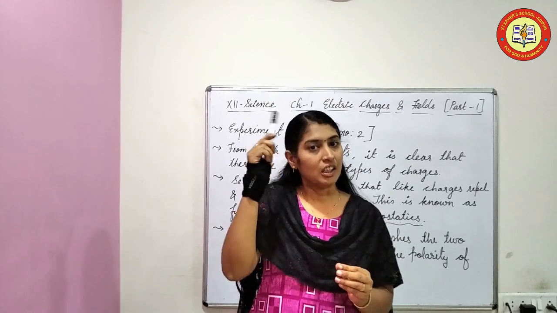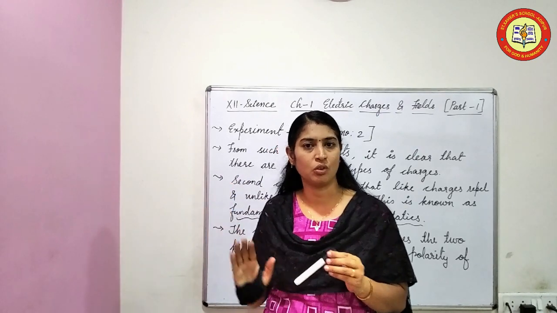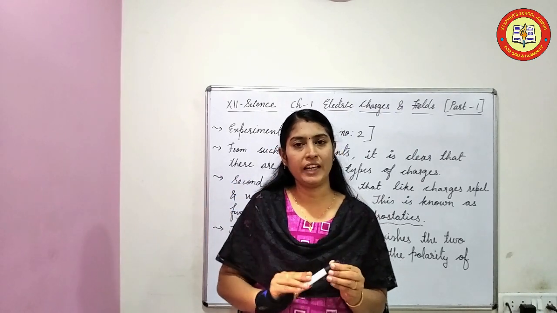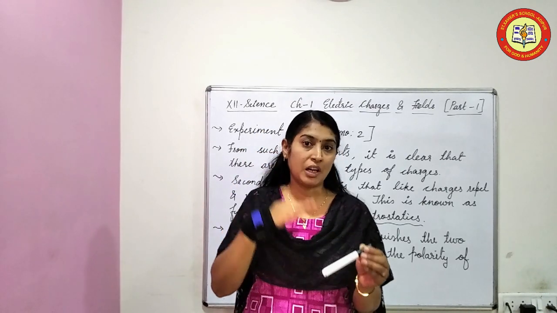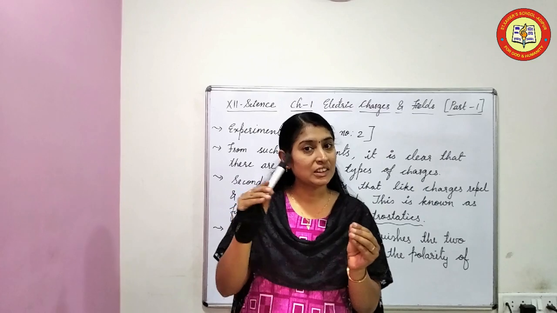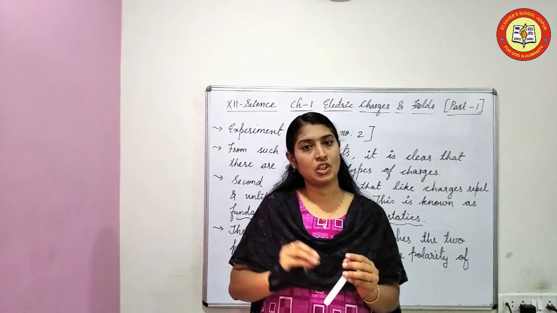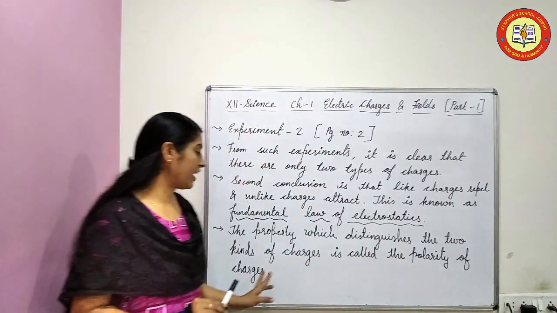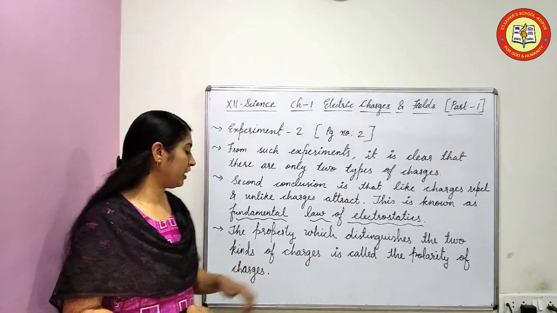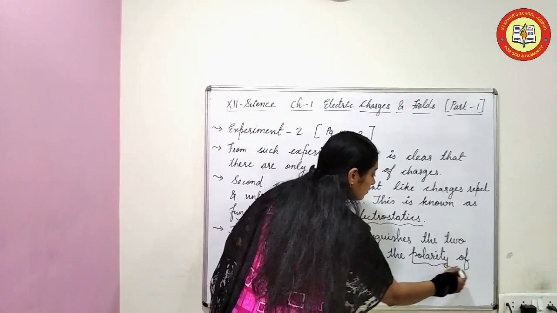When we rub it, some of the charges pass, which you will study afterwards, just a hint: some charges pass to the scale, or from the scale to the hair, and some distinction happens here. That distinction of these two kinds of charges is known as the polarity of charges. Just write down the notes fast.